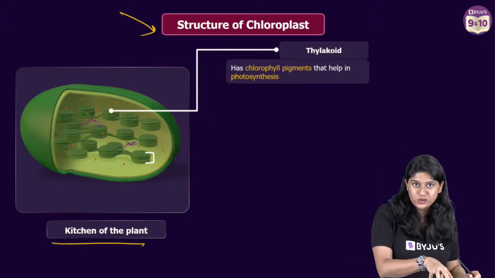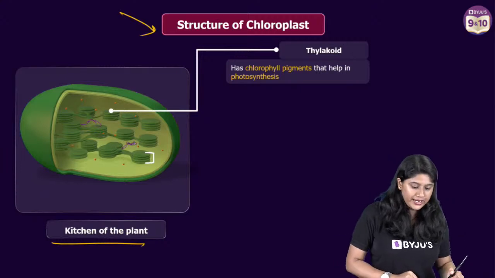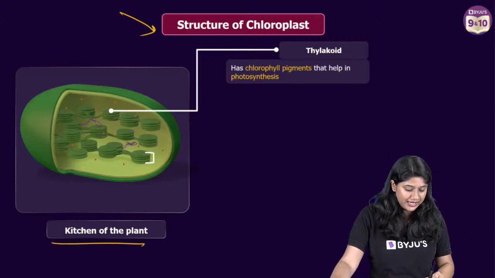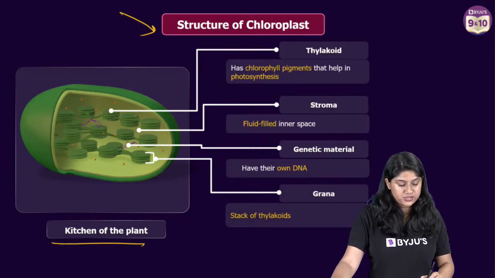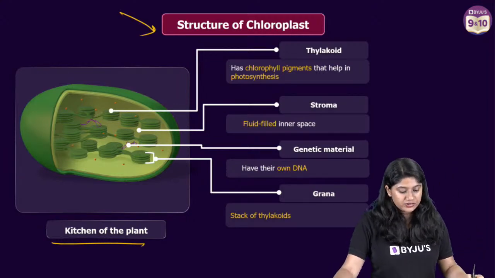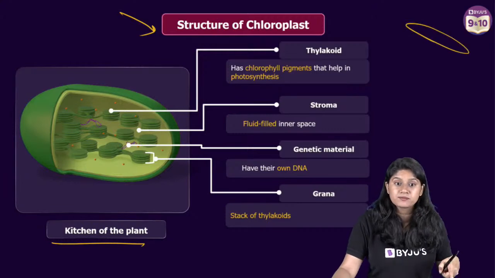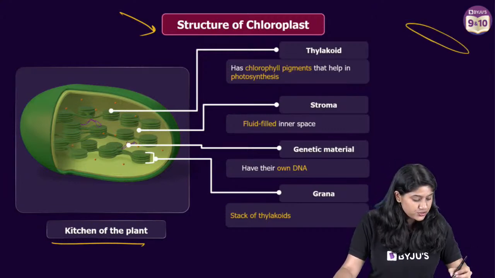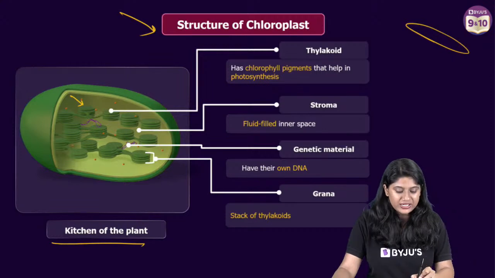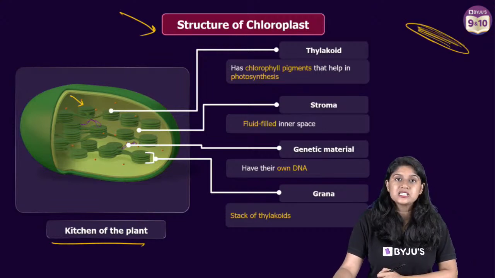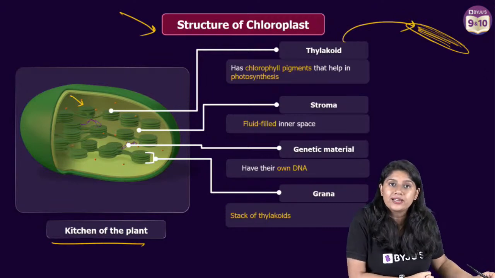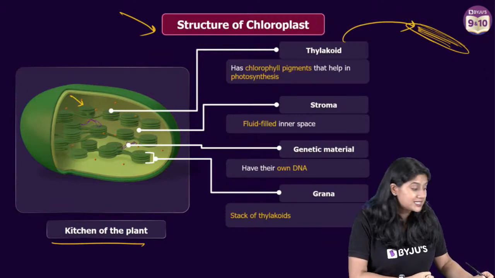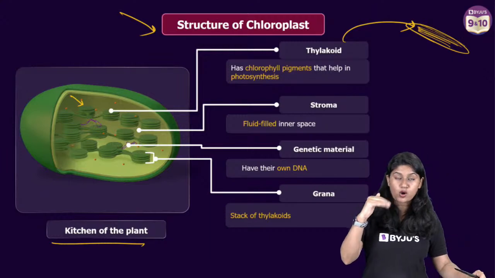So here we have the structure of the chloroplast. The important thing over here is that they have a double membrane, very, very important. Then of course they have disc-like structures. Everyone, can you see this? See over here, the green color, we can see this disc. This particular single disc is called the thylakoid. The single disc-like structure is called thylakoid.